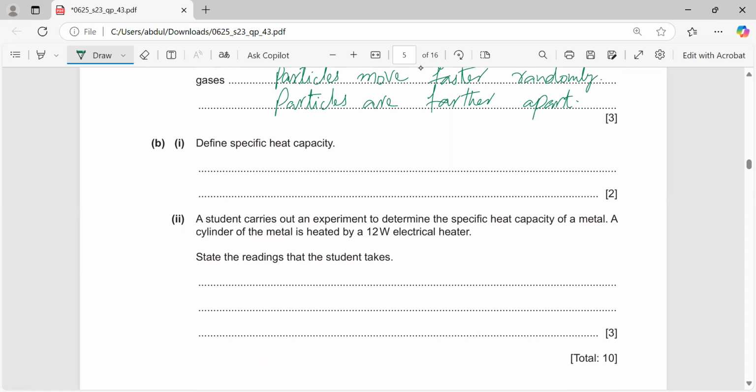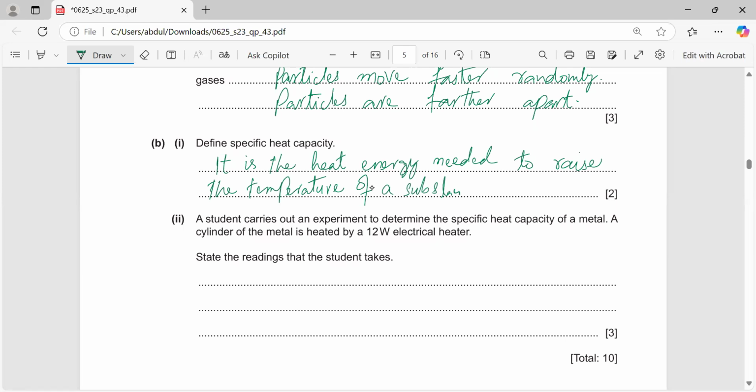So specific heat capacity means it is the heat energy needed to increase or raise the temperature of a substance by 1 degree Celsius or 1 Kelvin.